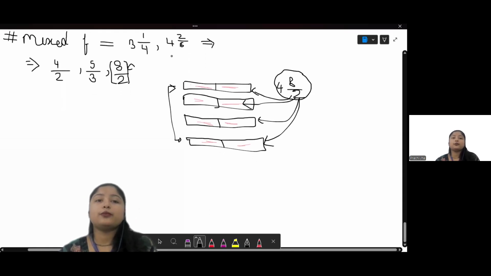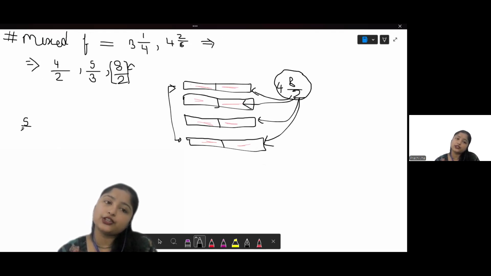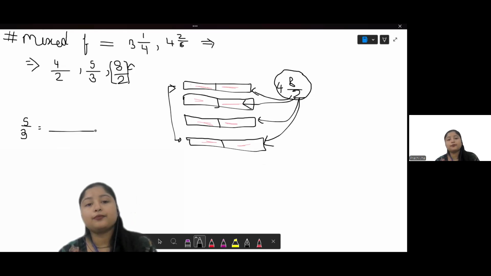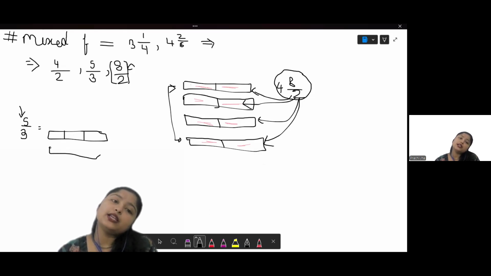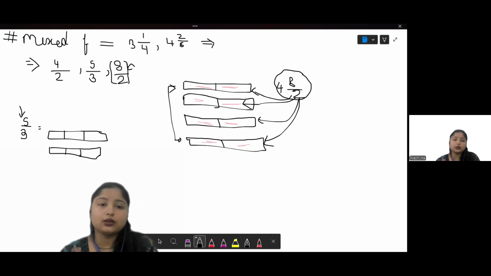Now, let's just try to make 5 over 3. Let's try to show this representation of 5 over 3. So, there are a total of 3 portions in one bar, right? Let's try to make it. So we have 1, 2, and 3 portions in one bar. See, this is 5, right? We are talking about 5 portions, but we have 3 only. Practically, it's not possible. So let's make more bars and then we would fit in, right? So 1, 2, and 3. The total number of portions in each bar is 3 only.